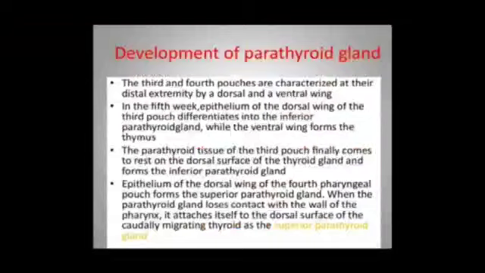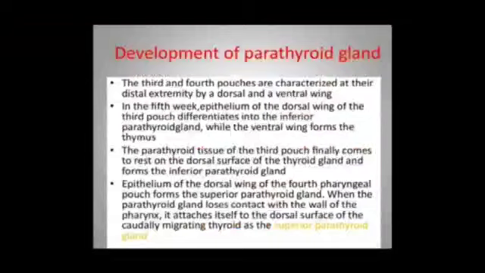What is the development of the parathyroid gland? It develops from the second and third pharyngeal pouches. Okay, what will happen to the fourth pouch? The fourth pouch will develop into the superior parathyroid. The third pouch will form the inferior parathyroid and thymus.